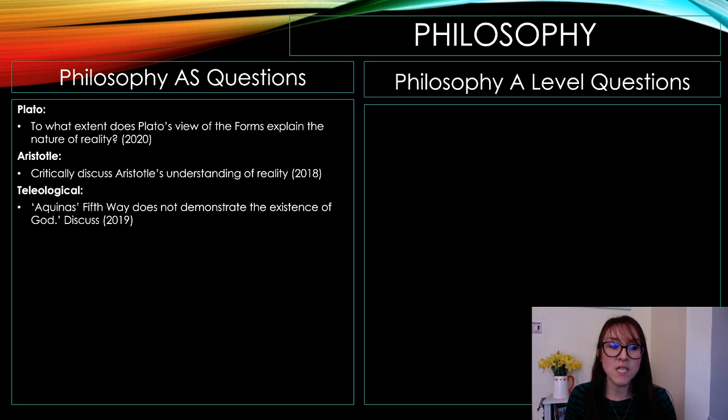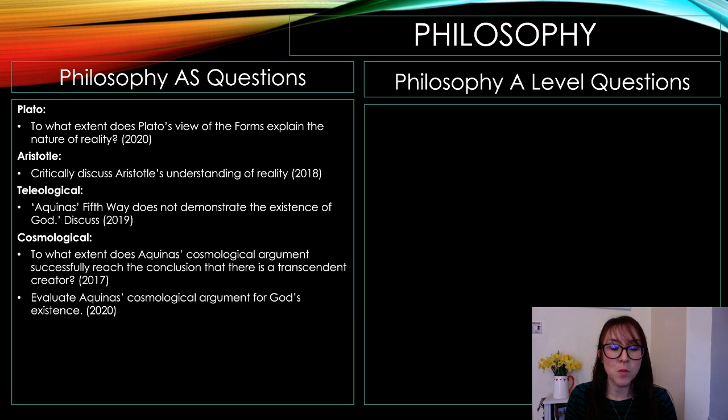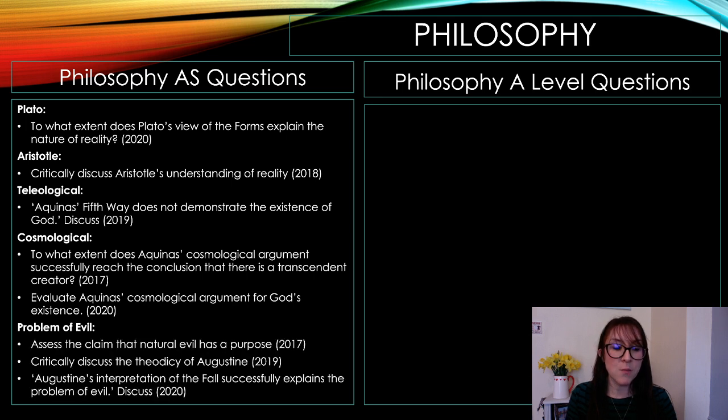Teleological, Aquinas' fifth way does not demonstrate the existence of God. Cosmological, to what extent does Aquinas' cosmological argument successfully reach the conclusion that there is a transcendent creator, and evaluate Aquinas' cosmological argument for God's existence? Finally, problem of evil, assess the claim that natural evil has a purpose, critically discuss the theodicy of Augustine, and Augustine's interpretation of the fall successfully explains the problem of evil.